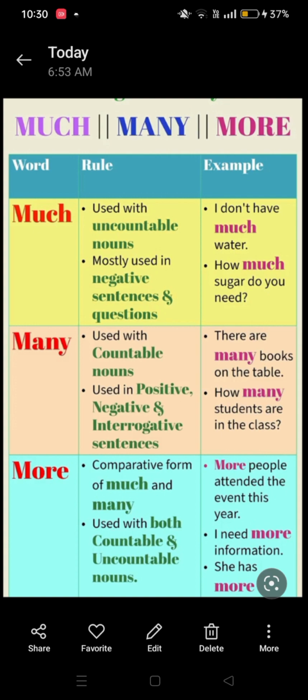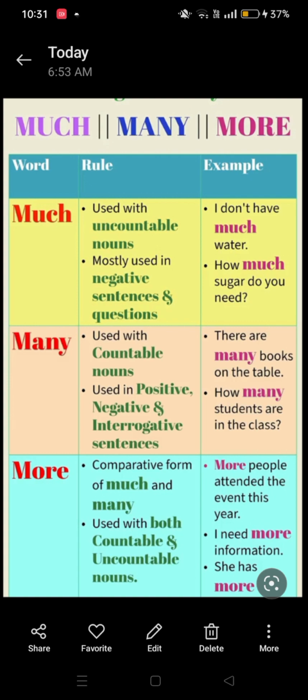And one more thing, much is mostly used in negative and question sentences. Example: how much sugar do you need? This sentence we call a question. And what is the noun that we call uncountable noun? We can say sugar. Sugar is an uncountable noun.